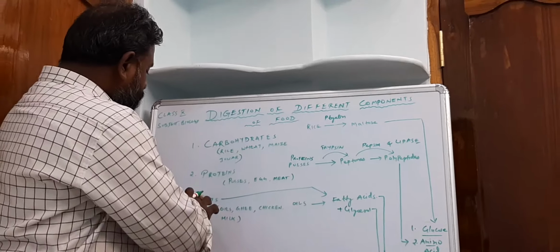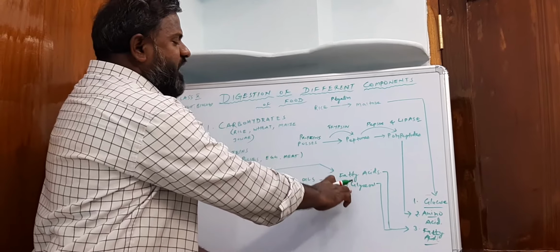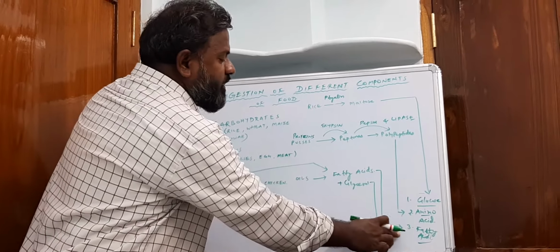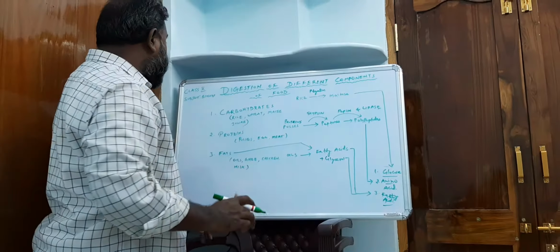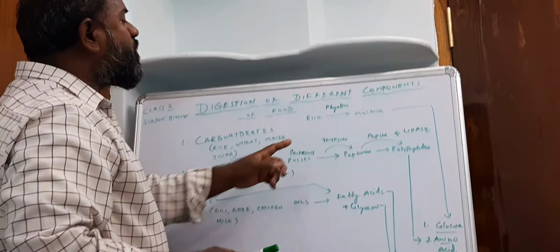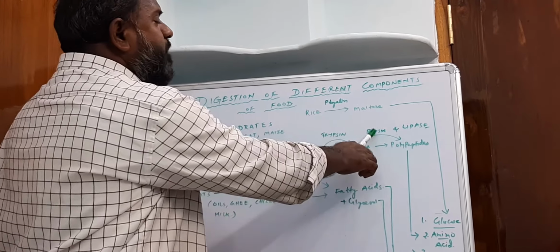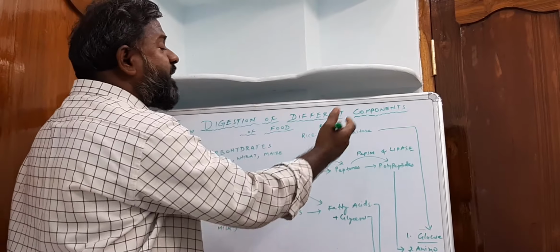Now, fats are converted into fatty acids and glycerol. These are sent to the small intestine. Moreover, we also have enzymes from the pancreas. The pancreatic enzymes have the same names: trypsin, pepsin, lipase. We have to say pancreatic trypsin, pancreatic pepsin, pancreatic lipase.